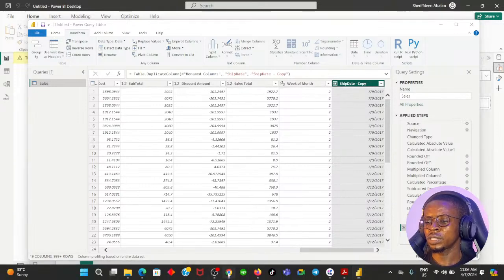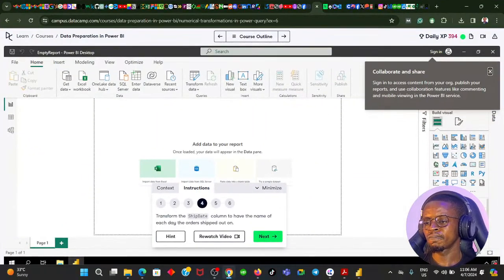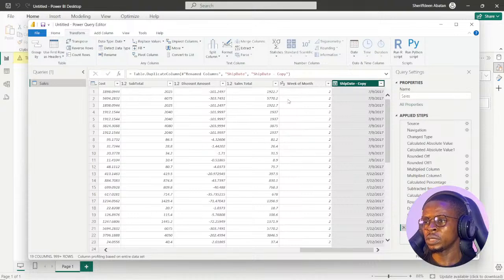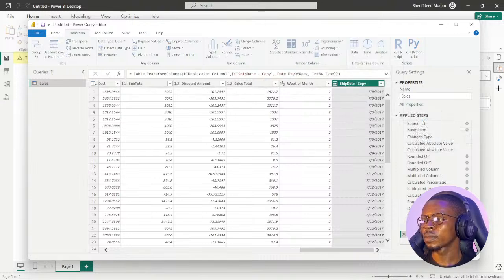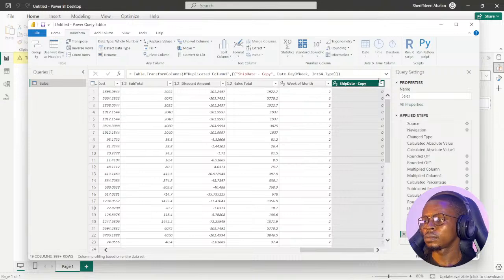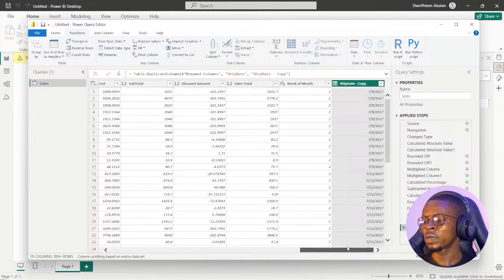But we have to transform that ship date column. I can just transform it, just create a new one. So okay, let's change this to day of week. I don't want it to have day of week. Let's have it to have name of week. It should be name of week.